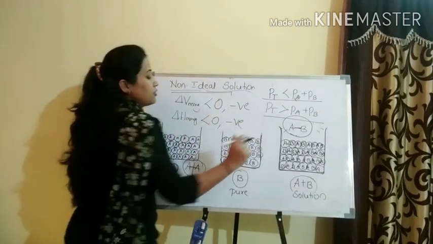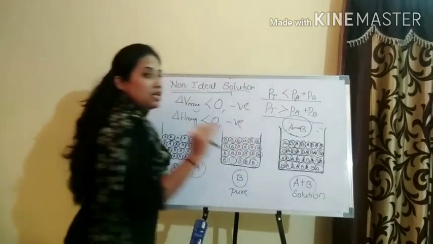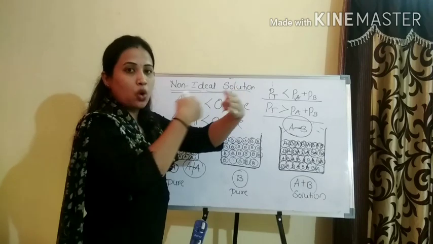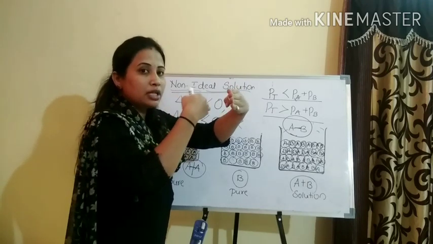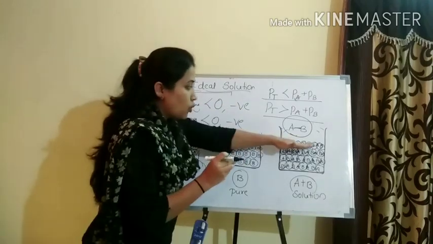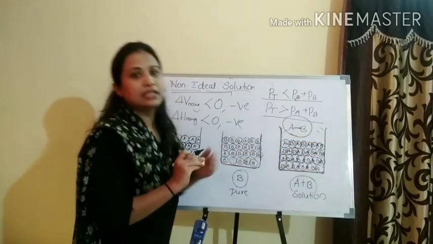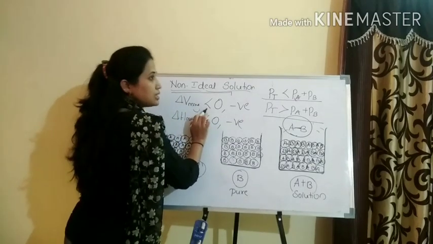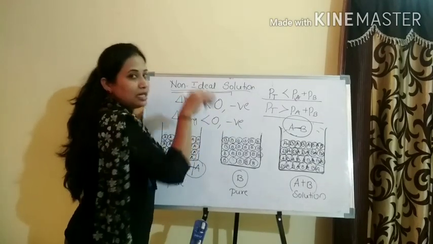If the interaction AB is more, if A and B molecules are strongly interacting, strongly held, the intermolecular distance decreases. If the intermolecular distance decreases, the volume obviously decreases.